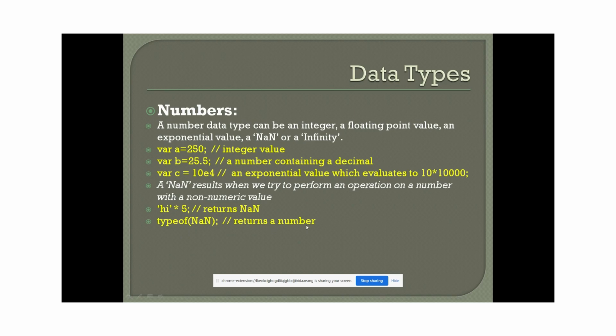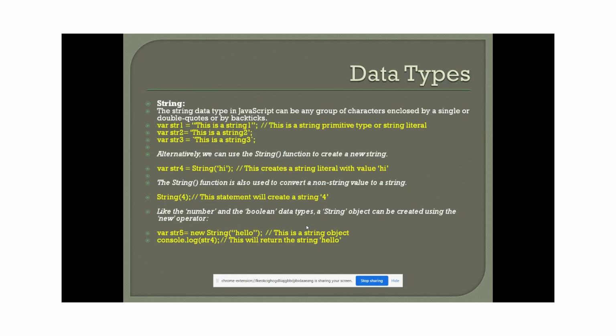So there is a typeof function available in JavaScript that will return what type of data it is. It returns what type of data it is. String is again one more data type, guys. String, we already know from Java and different languages. String is like, you can use double quotes, and we can put multiple continuous characters as a group of characters. A group of characters in double quotes, it will treat it as a string value.